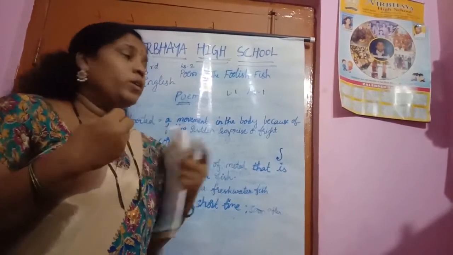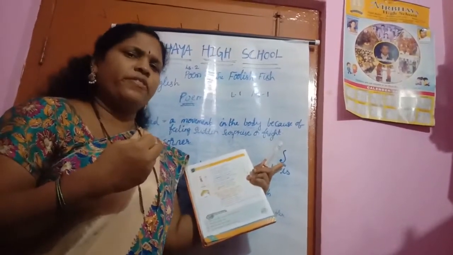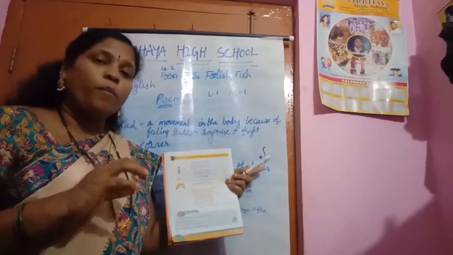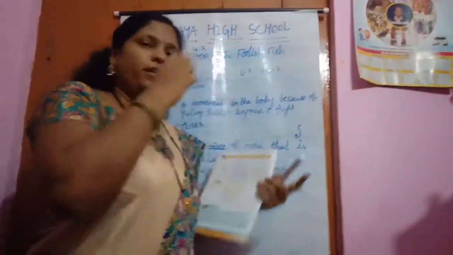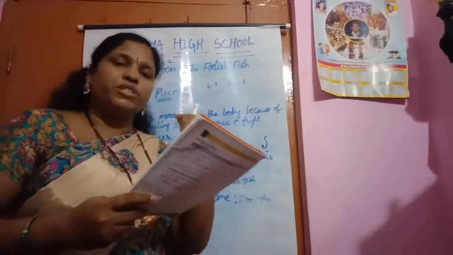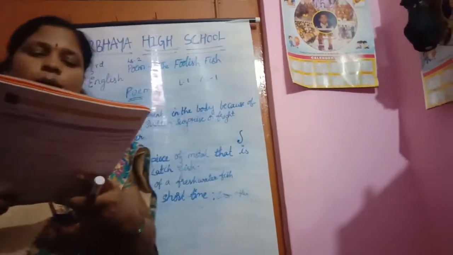Yes, but when the hook is there directly, the fish will not come near to the hook. So they will put the worm. By seeing the worm, the fish comes and catches the worm. Then what happens? The hook inserts into the fish's body. Yes. See the third stanza.